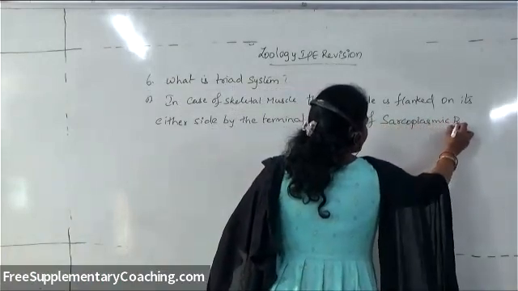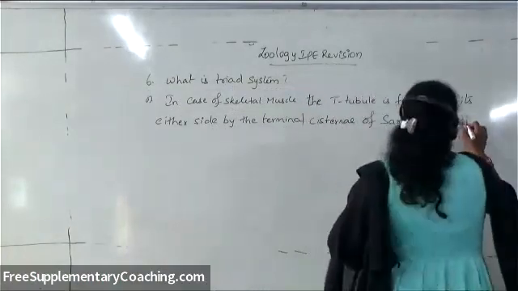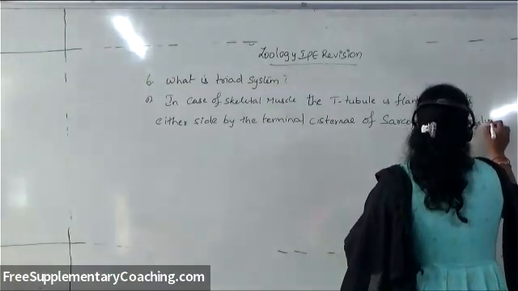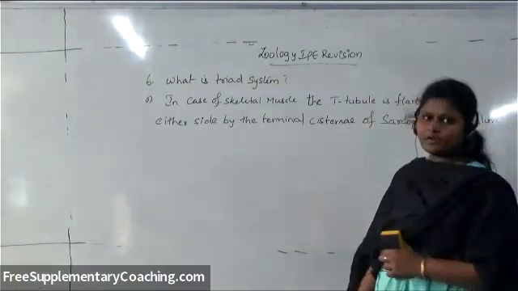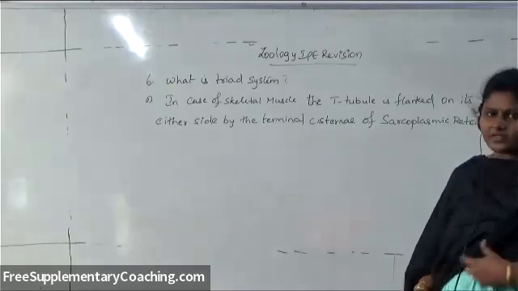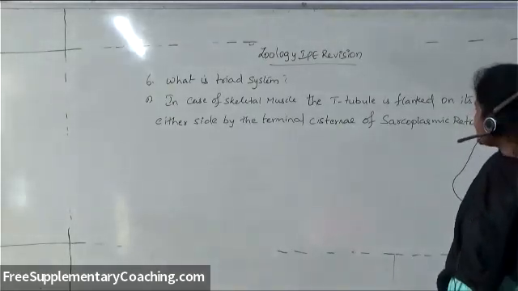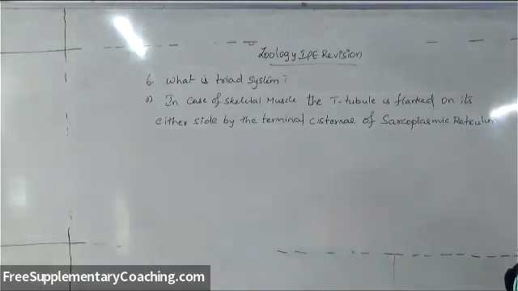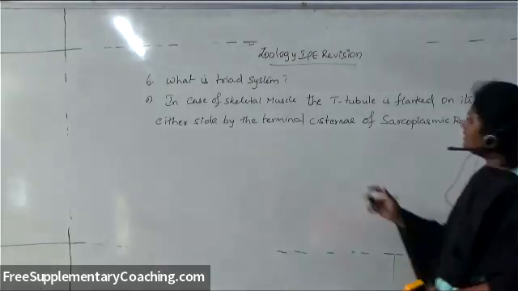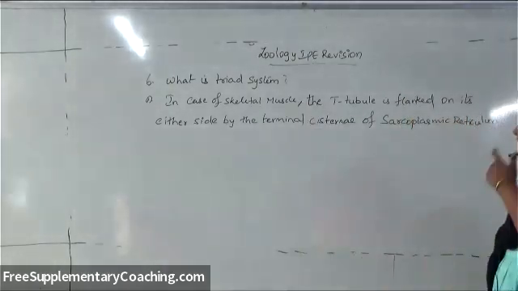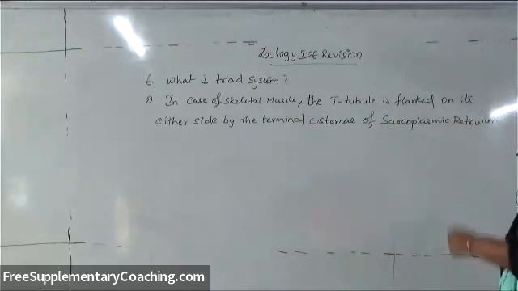Sarcoplasmic reticulum is endoplasmic reticulum only, which is present in the muscle. So generally the endoplasmic reticulum of muscle is called as what? Sarcoplasmic reticulum. So triad system is, in skeletal muscle, the T tubule is flanked on its either side by what? The terminal cisternae of the sarcoplasmic reticulum.